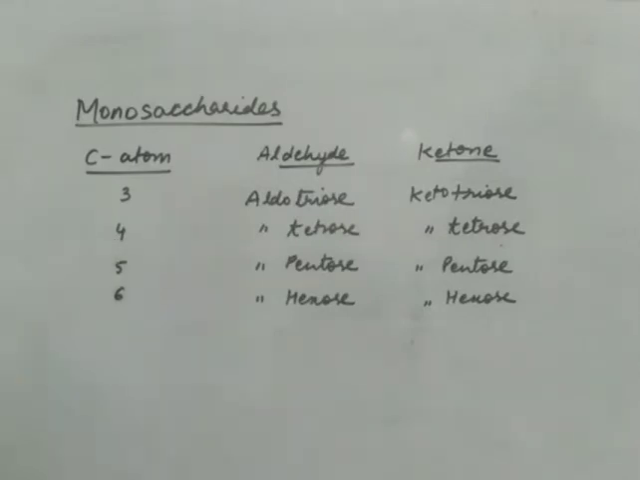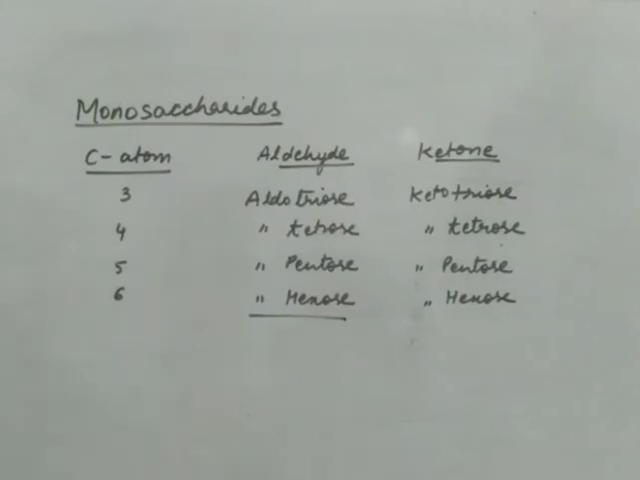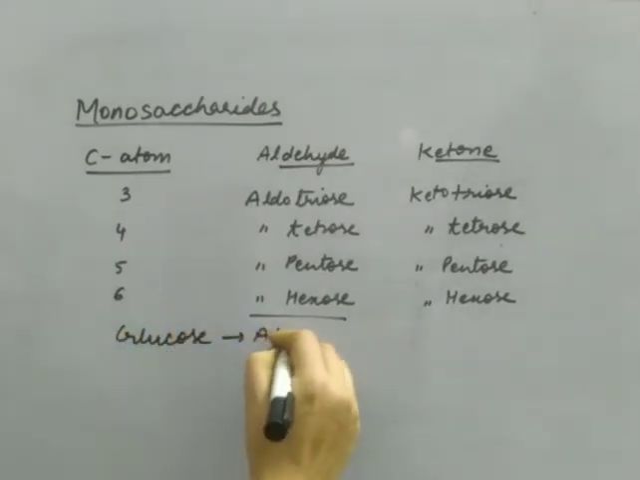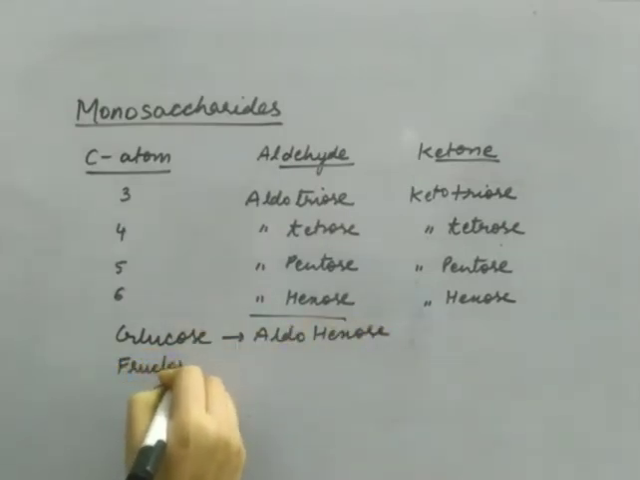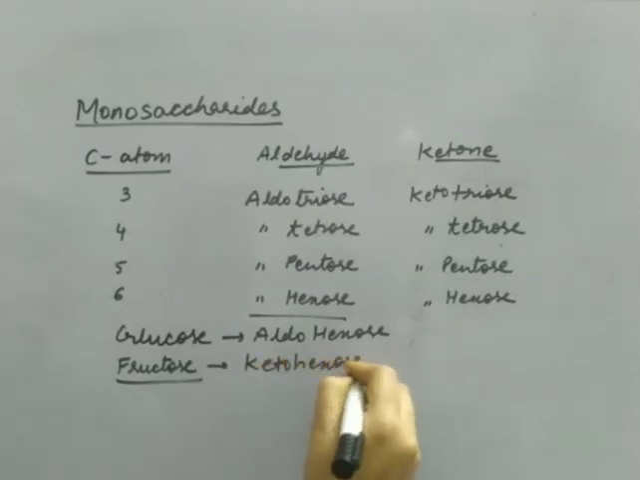If the monosaccharide has 4 carbon atoms, it can be aldotetrose or ketotetrose. If 5 carbon atoms are there, it can be aldopentose or ketopentose. If 6 carbon atoms are there, it can be aldohexose or ketohexose. Now glucose has 6 carbon atoms and the functional group is aldehyde, so glucose can also be known as aldohexose. Likewise fructose has 6 carbon atoms and a ketone group, so fructose can be called ketohexose. So these are the chemical names for the monosaccharides.